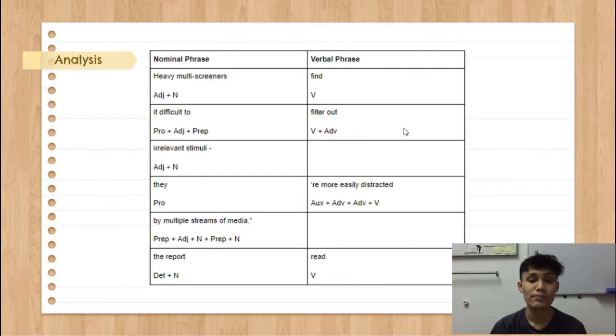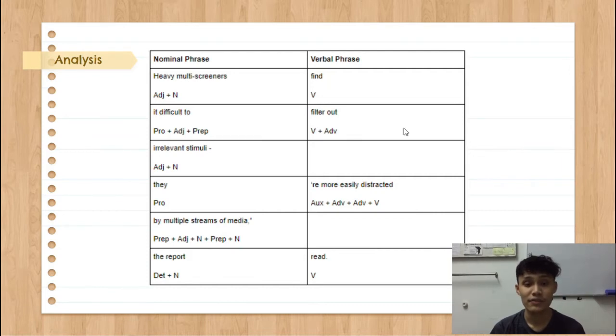Are is a verb. Are is an auxiliary, but in this case it is a verbal phrase. Are more easily distracted. More is an adverb. Easily is also an adverb, while distracted is a verb. So it belongs in verbal phrase. And by multiple streams of media. By is a preposition.